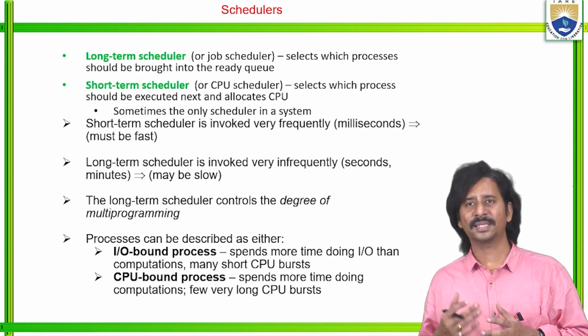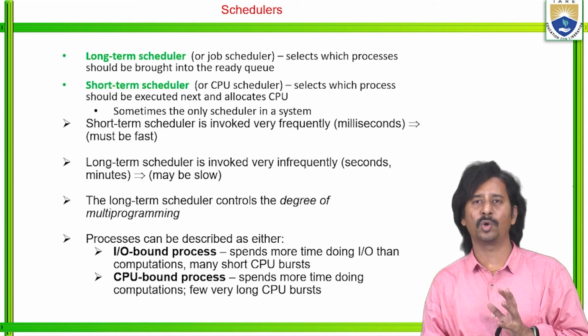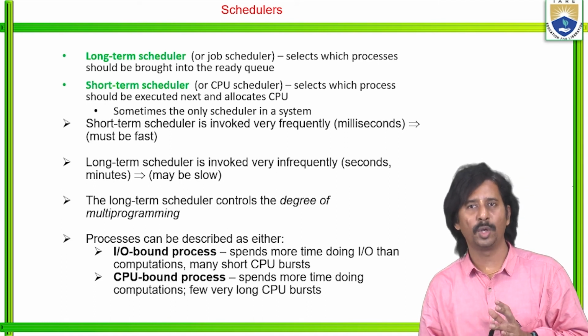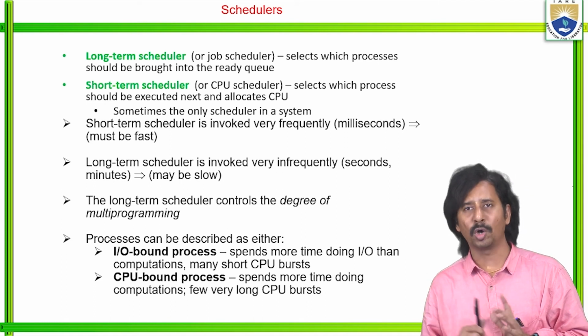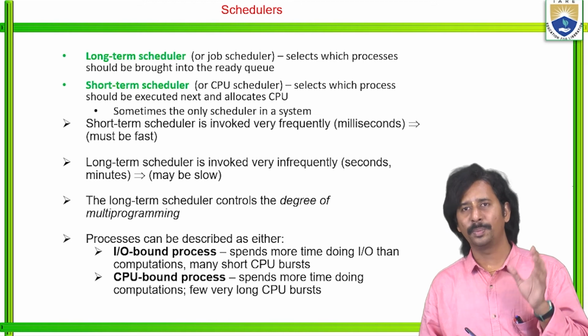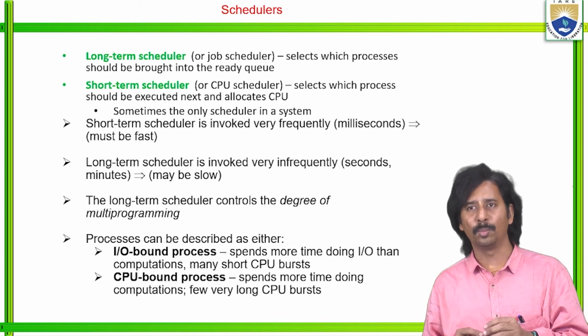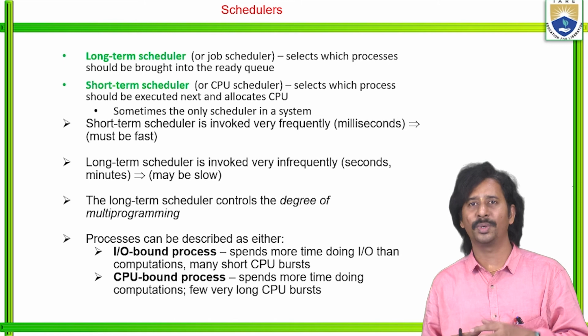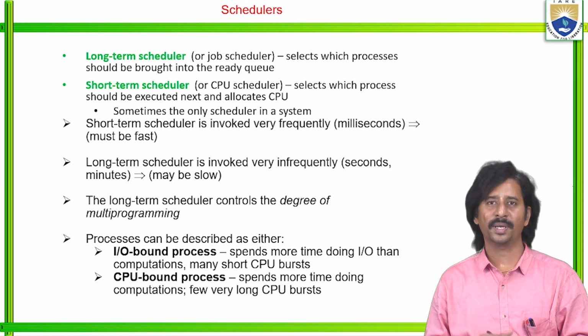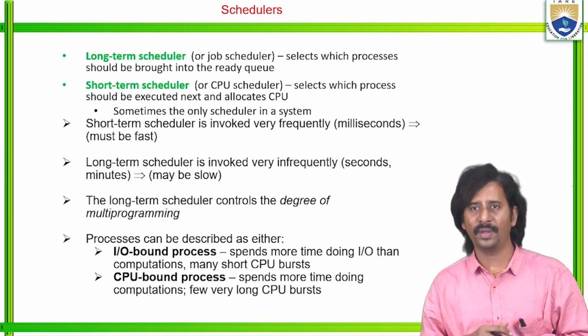Now the processes can be described as either input-output bound process or CPU bound process. What is meant by input-output bound process? An input-output bound process spends more time doing input-output than computations, because here there is no direct involvement of the processor.